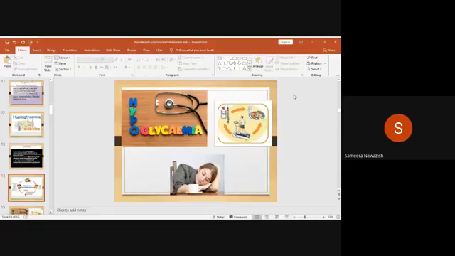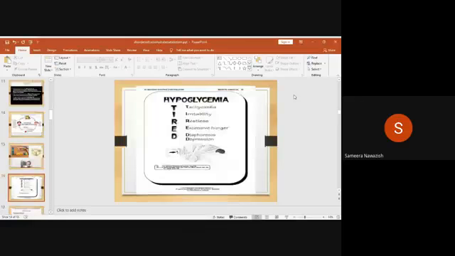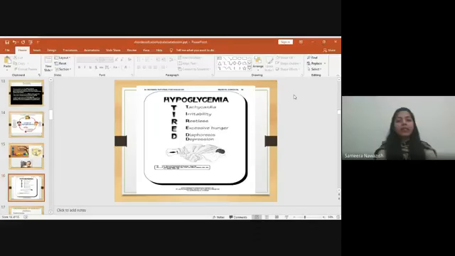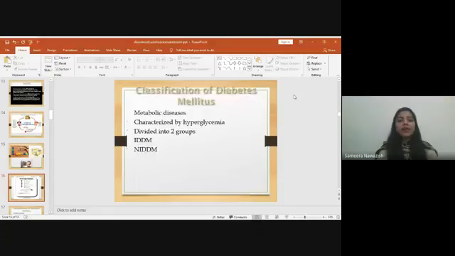Two types of diabetes are also there. One type is juvenile diabetes. Usually, the term TIRED is used for hypoglycemia. T stands for tachycardia, I stands for irritability, R stands for restlessness, E stands for excessive hunger, and D stands for depression. So these are the symptoms experienced by the body.